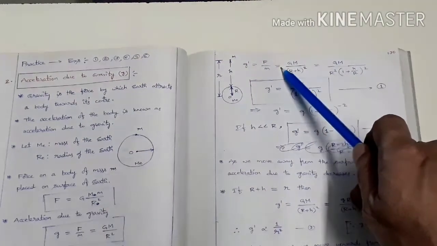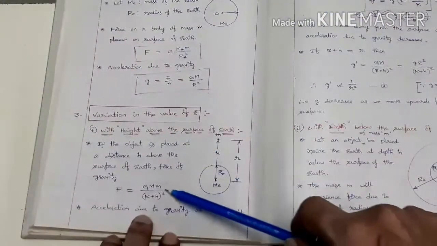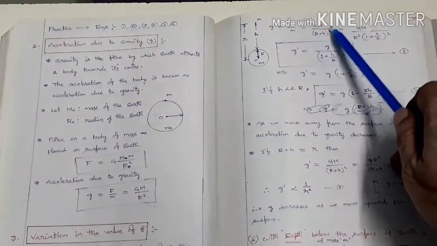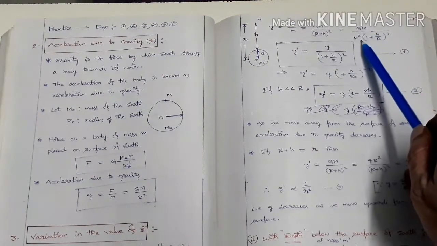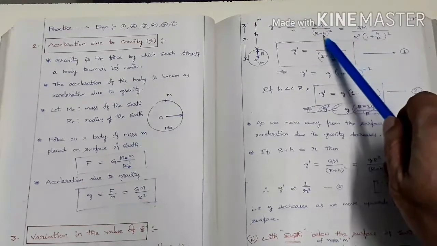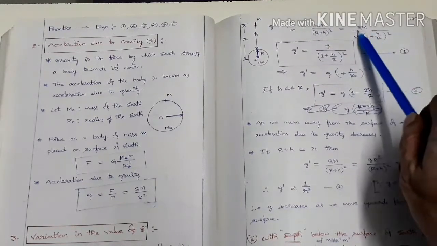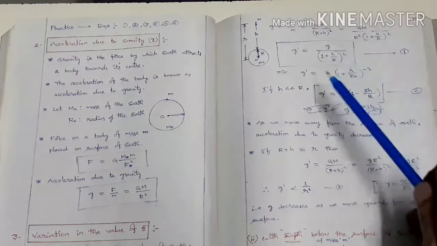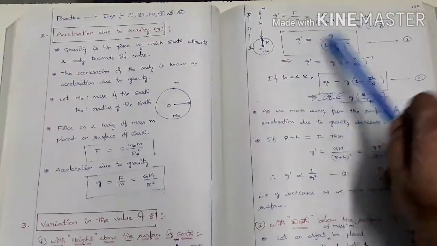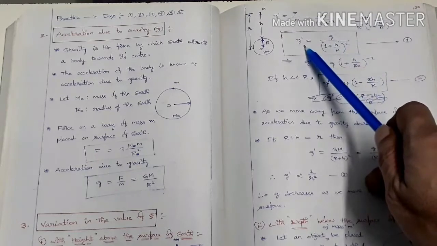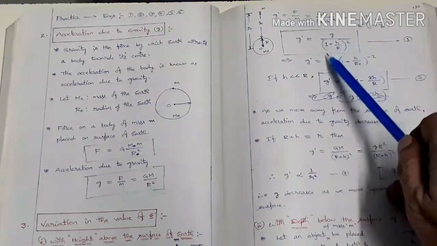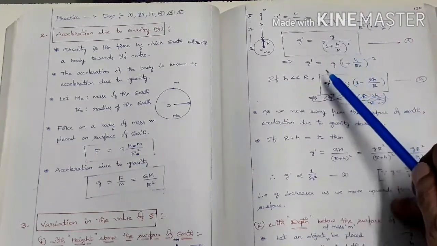So what is F here? F is GMm by R plus h whole square. So g dash equal to GM by R plus h whole square. This is equal to GM by R square into, taking R constant here, 1 plus h by R whole square. So what is g dash? We are replacing GM by R square with small g. g dash equal to g by 1 plus h by R whole square.